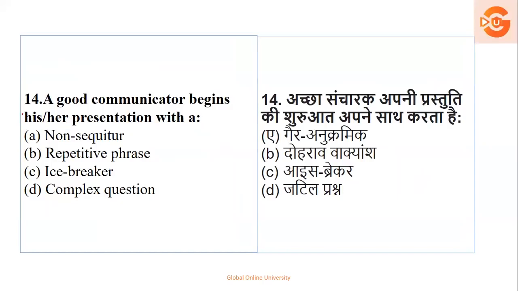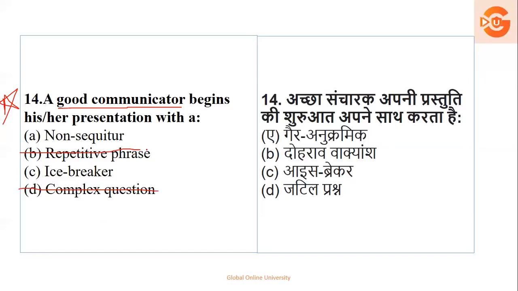Now, like for example, आपको ये question नहीं पता. Okay, now see, in such type of questions, maybe आपको non-sequitur, repetitive phrase, ice break या complex question नहीं पता. अभी यहाँ पे क्या दिया है? A good communicator. Good communicator कभी भी complex question नहीं use करेगा. It's simple. Repetitive phrase नहीं use करेगा. See, good communicator, it means he is strong with his communication skills, his presentations, his way of dealing the audiences. So now whenever a stranger stands in front of him, you are not ready to open up, या तो डर है, or you are not able to understand.